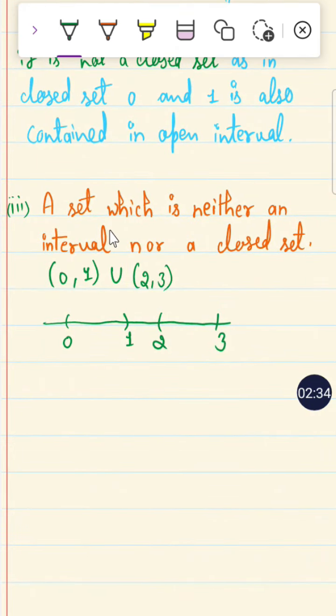Now, third, a set which is neither an interval nor a closed set. Neither an interval nor a closed set. So (0, 1) union (2, 3) is not an interval. Union of two intervals is not an interval, because there is not any x in between. Okay, so it is not an interval and it is not a closed set also, it is an open set.